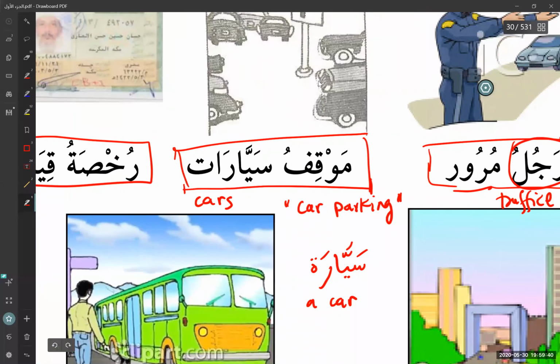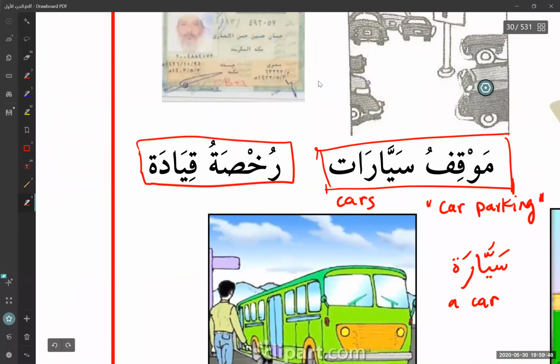Mawqif means parking, sayyarat means cars, and when you say together mawqifu sayyarat, it means car parking. So what is rukhsa? Rukhsa is a license. Any type of license. So what kind of license is it? Qiyada is driving. Qiyada is driving.